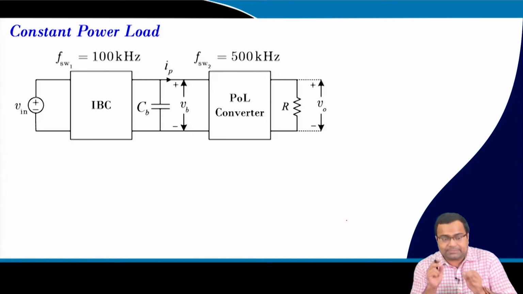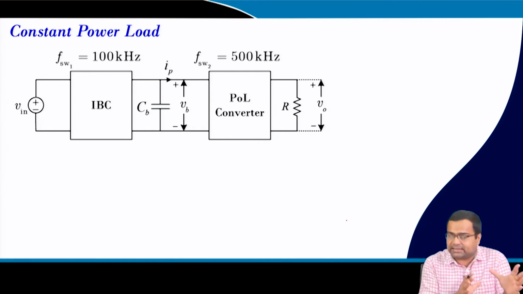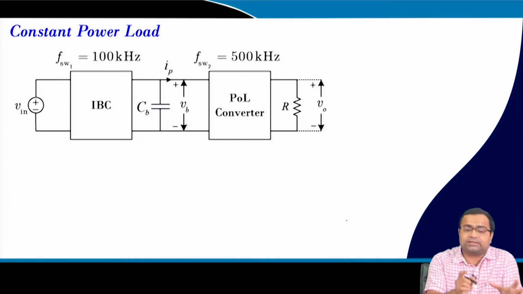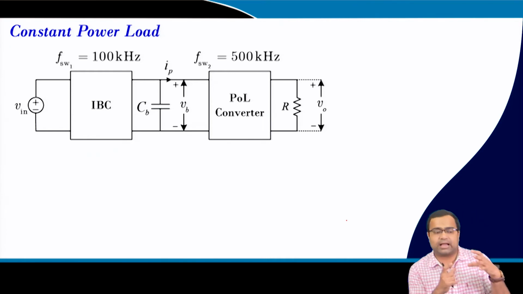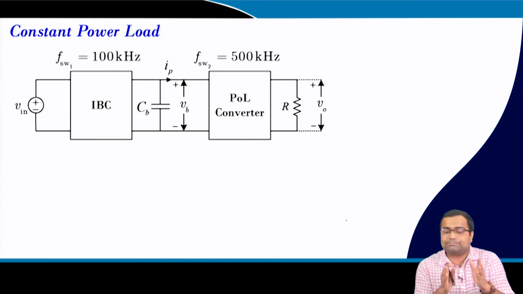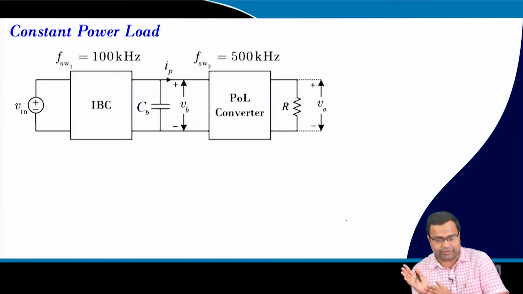Now, next part, I want to create a simulation case study. As I discussed, IBC is operated at a much lower switching frequency because it is connected to the higher input voltage, whereas POL is operated at a higher switching frequency.